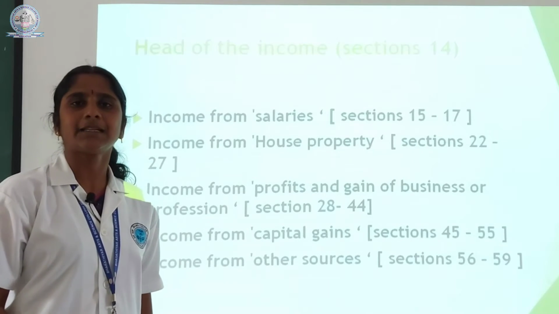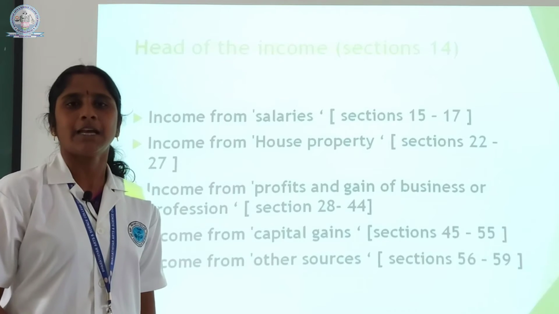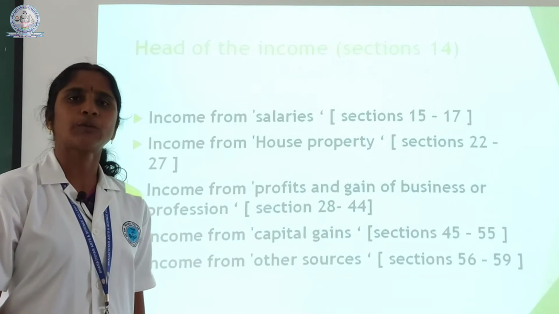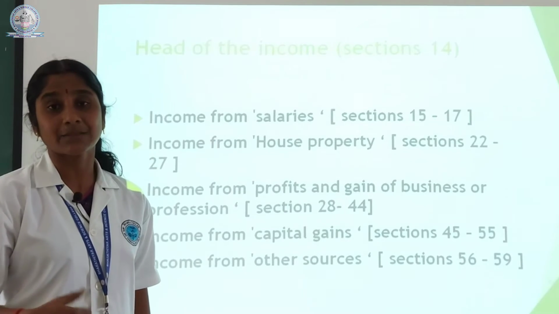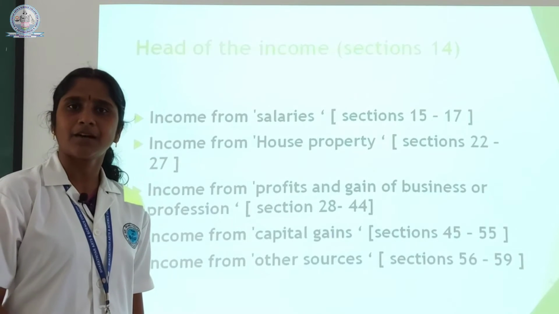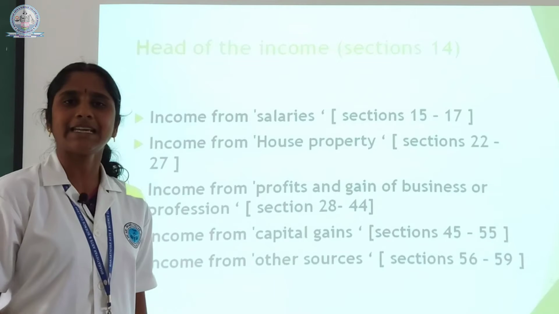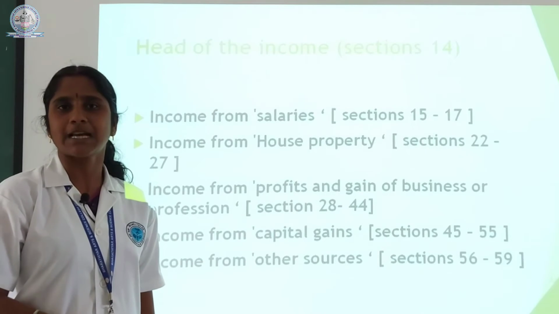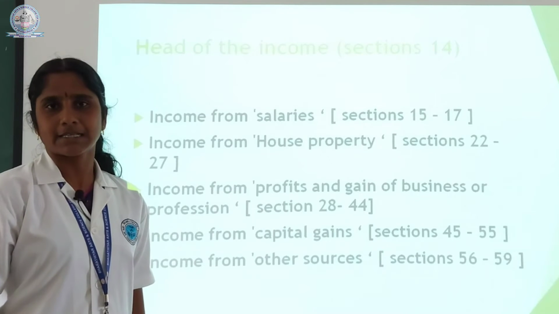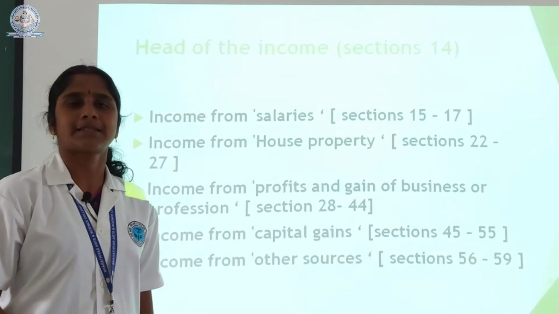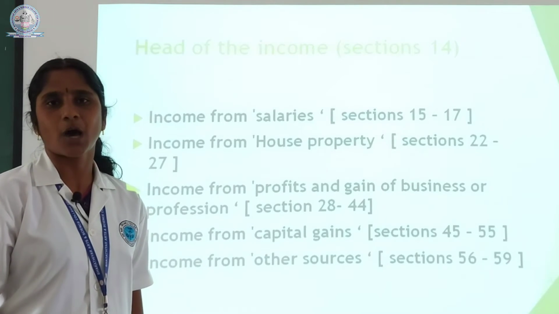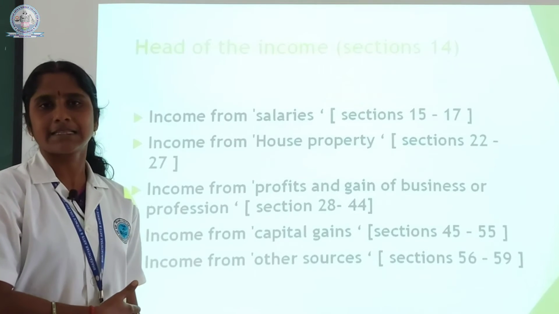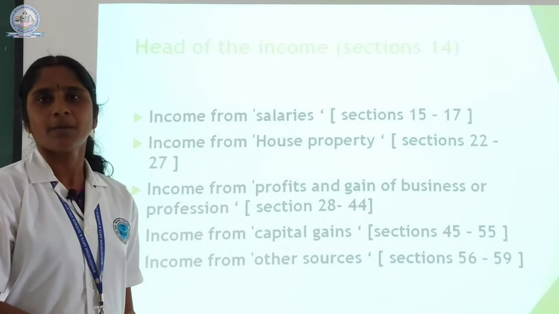Then the third one is income from business or profession. A person can earn income from house property or salary as well as simultaneously income from business or profession. Suppose he is doing a business, the profit from such a business will come under income from business. Suppose he is a professional, for example a doctor or lawyer, their professional incomes also come under this third head, income from business or profession.